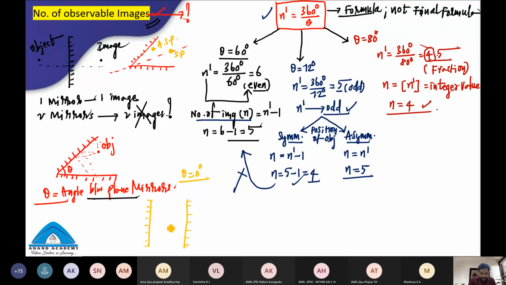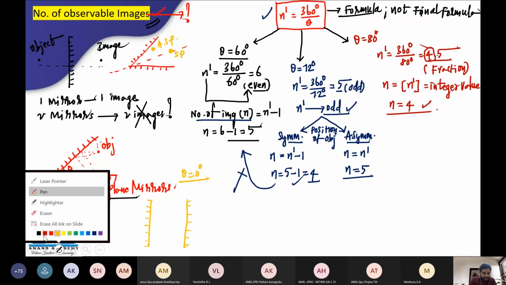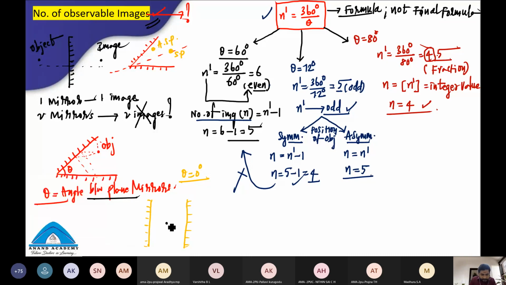Now, imagine the object is kept somewhere here. Let us take that the object is kept at a distance of 1 meter from each mirror. Let's talk about the first plane mirror. At 1 meter, an image will be formed.